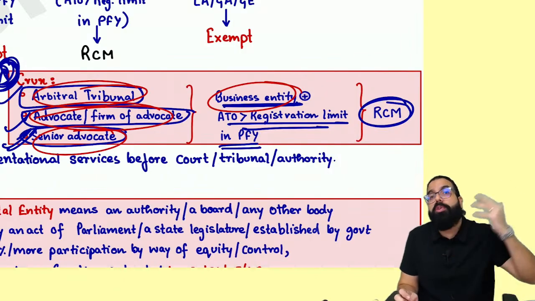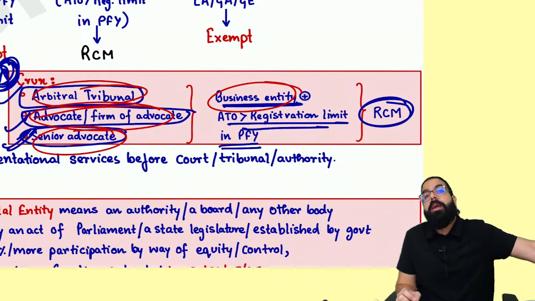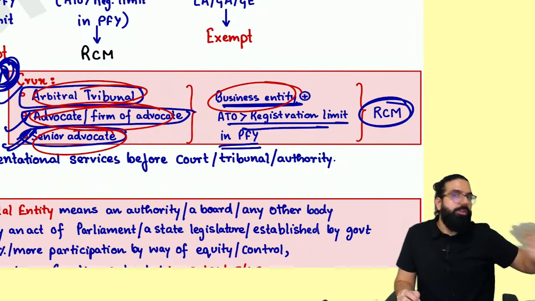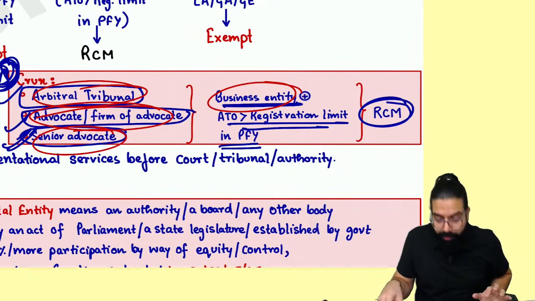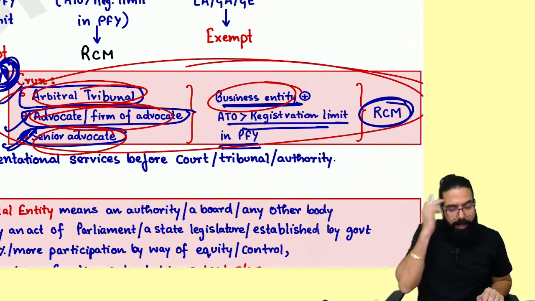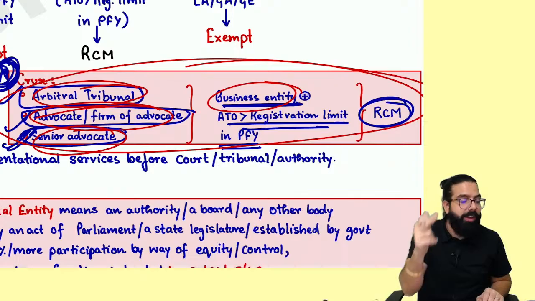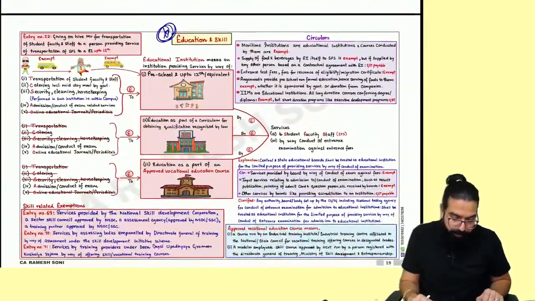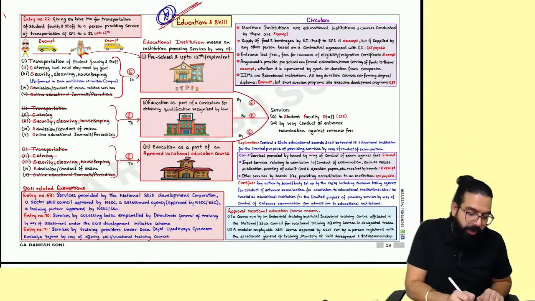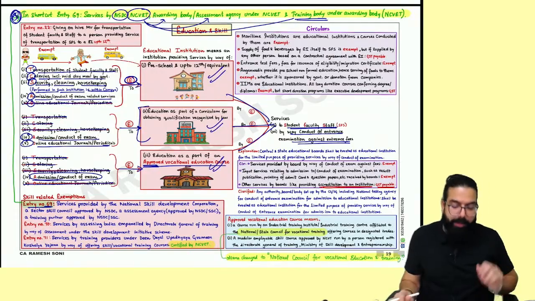If last year's turnover was more than the registration limit, pay the GST under RCM. If last year's turnover was not crossing the registration limit, then GST under RCM is not applicable. This point you should remember. Advocate, arbitral tribunal, senior advocate and firm of advocates, this point is important. Then sir, education related, you will 100% get one question in the exam this time.